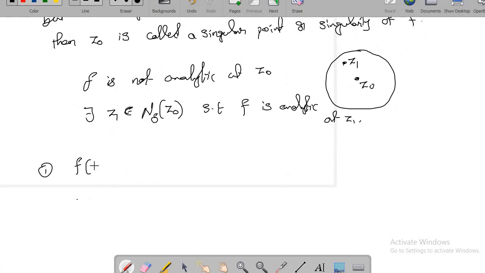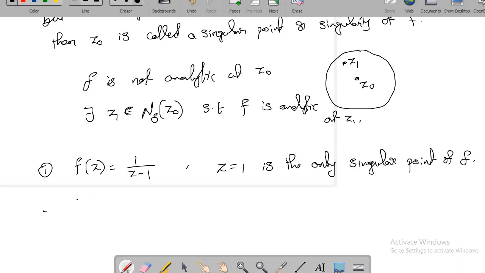Okay. Now let us take this function. The first example, f of z equal to 1 by z minus 1. You can see that f is analytic everywhere except at z equal to 1. Therefore, z equal to 1 is the only singular point of f.